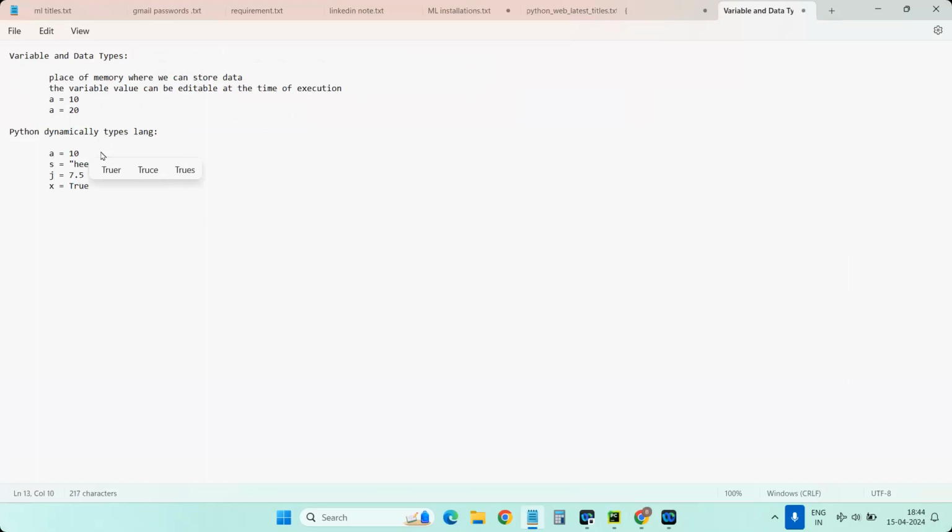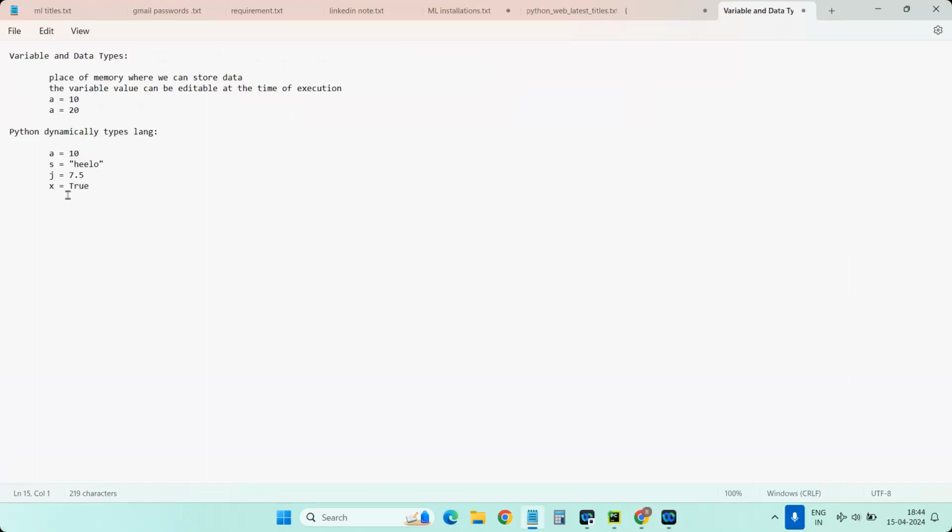Like that, based on the values we are assigning, the variable type will be defined in Python. Externally you don't need it, but internally there will be data types. Data type indicates what type of value we are storing. For example, in A we are storing 10. In S it is a string, because we mentioned the text within double quotes.